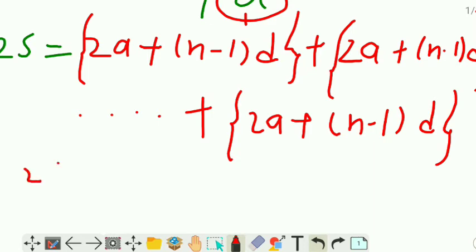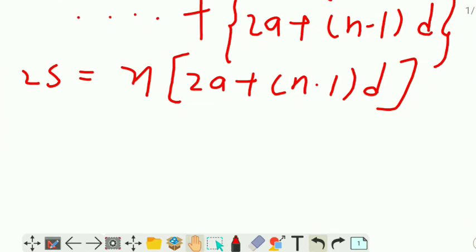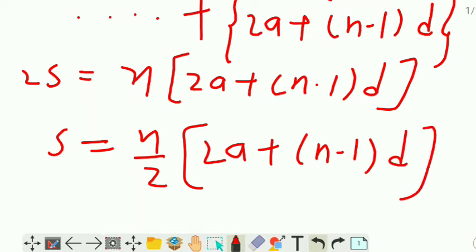So 2S is equal to n into 2a plus n minus 1 into d. Now S is there, multiplication, so S is equal to n by 2 into 2a plus n minus 1 into d, and this is the sum of n terms.